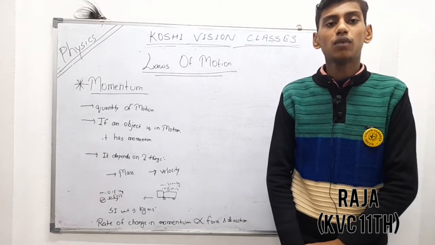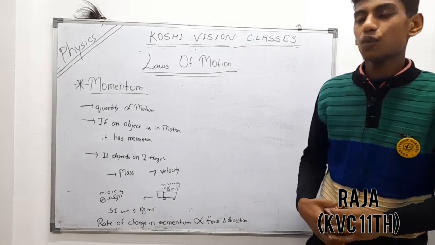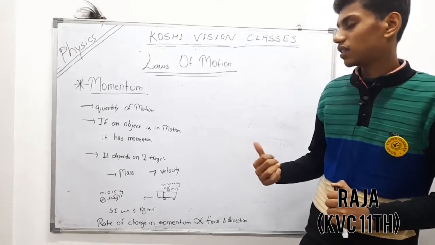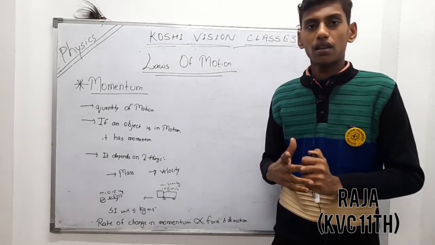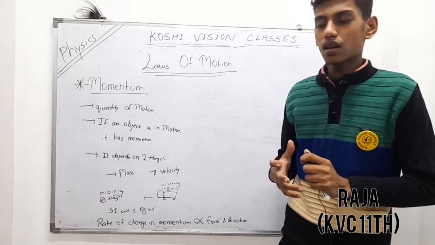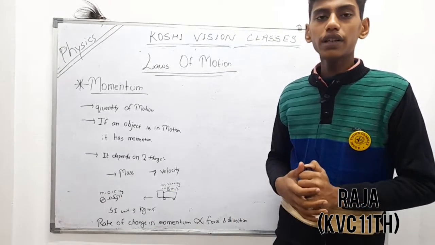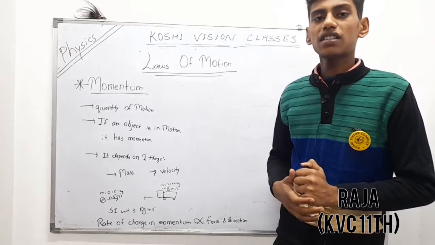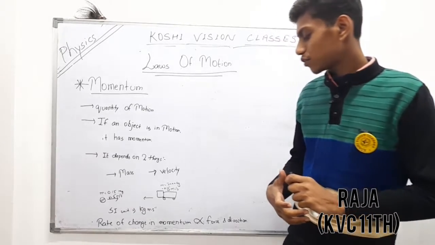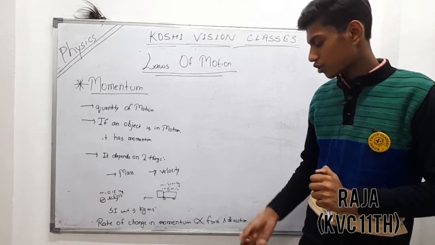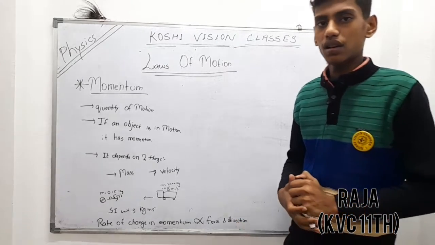Now we will talk about momentum. It is the quantity of motion. If an object is in motion, then it has momentum. Momentum depends on two things: how much stuff is moving and how fast it is moving, that is, mass and velocity. The SI unit of momentum is kg meter per second. The rate of change in momentum is directly proportional to the force and is in its direction.